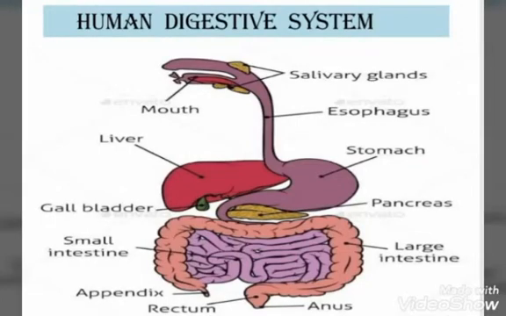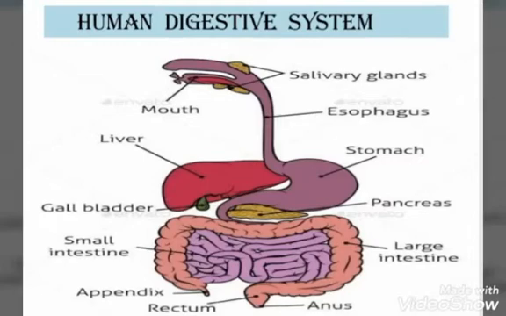The digestion of the food takes place at three sites in the digestive tract: the mouth, stomach, and small intestine. Let's start with the mouth. The journey of the food starts in the mouth. The food we eat is selected by the sense of sight, smell, and taste. After the selection of the food, the food is crushed and ground by the teeth in the mouth.